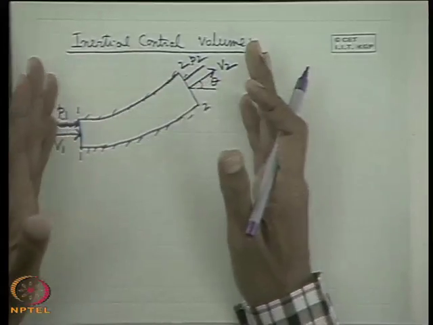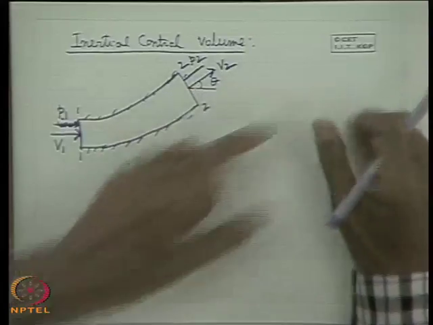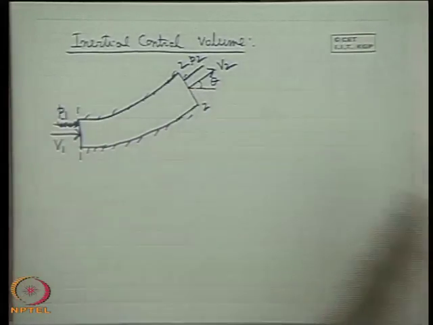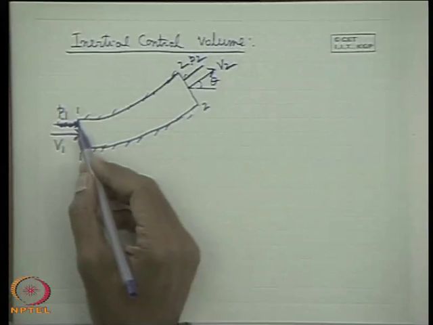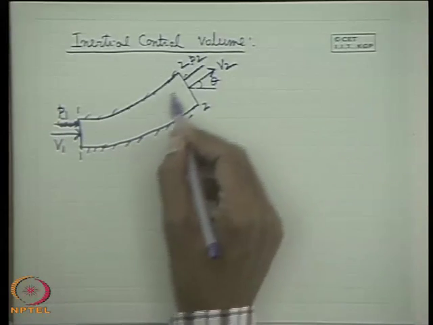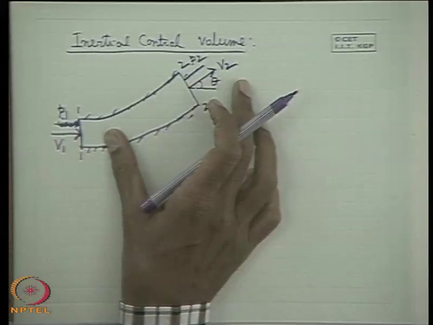You have experienced this in your common household day, that there is a hose pipe. If the water flows with high velocity in a hose pipe and it is made absolutely free, the hose pipe will go on moving. So, you will have to hold it to keep it in position. Therefore, it is true that if the fluid flows through this pipe, the bend will experience some force because of which the pipe bend will move.